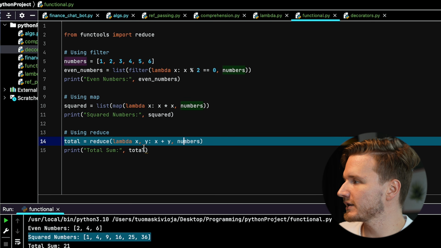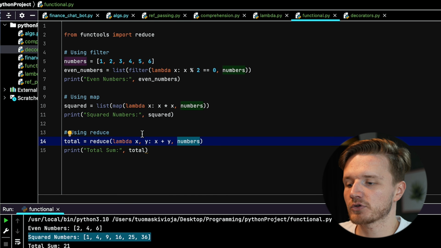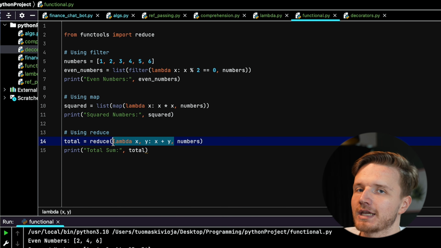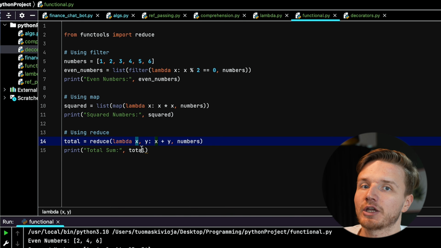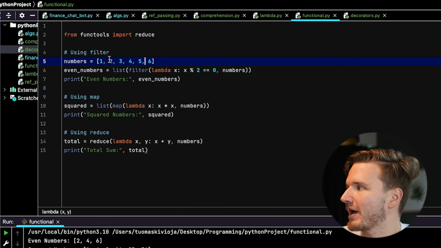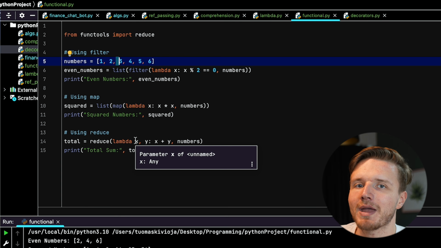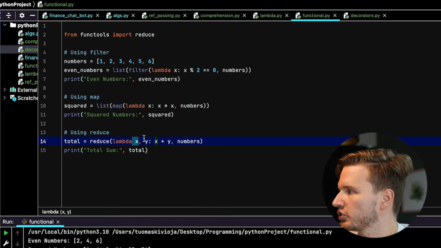But what it basically does is, again, it takes a function and a list. And then it keeps track of something called an accumulator. So in this case, this function here actually takes two parameters. The first one is going to be what's called the accumulator, and the second one is going to be the parameter that actually refers to every item in this list. So this accumulator actually remains the same across every run. So in the first run, the accumulator is just going to be 0.